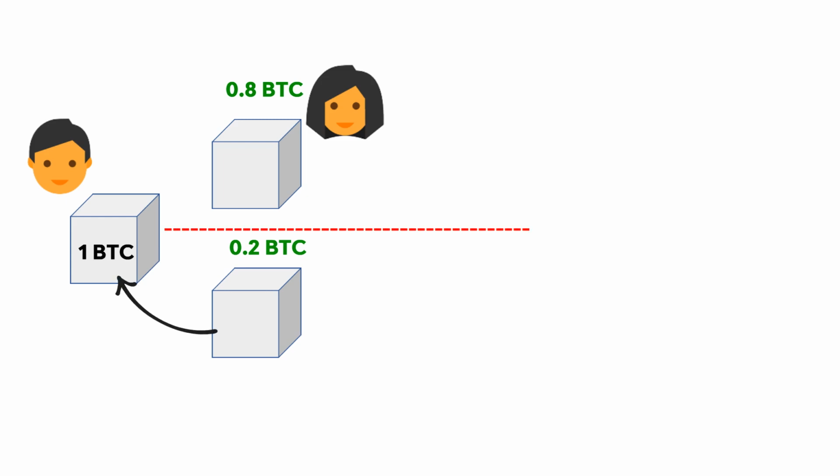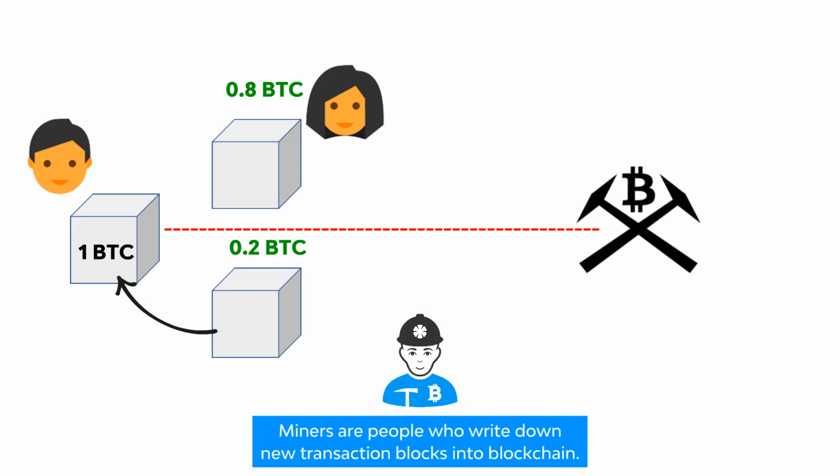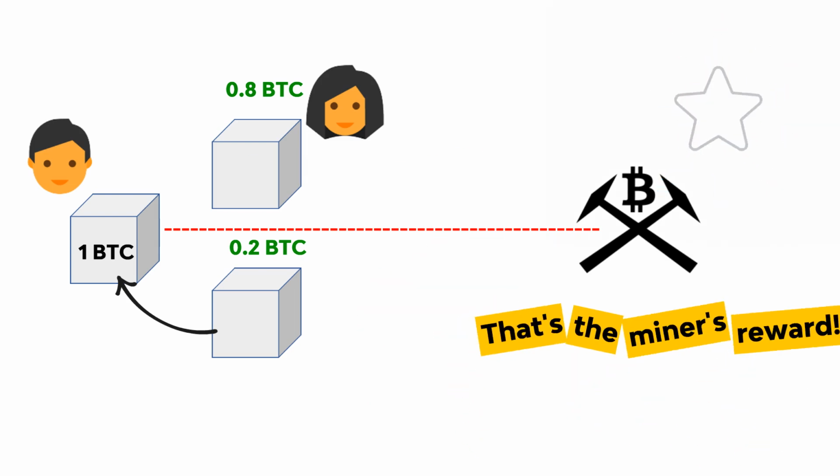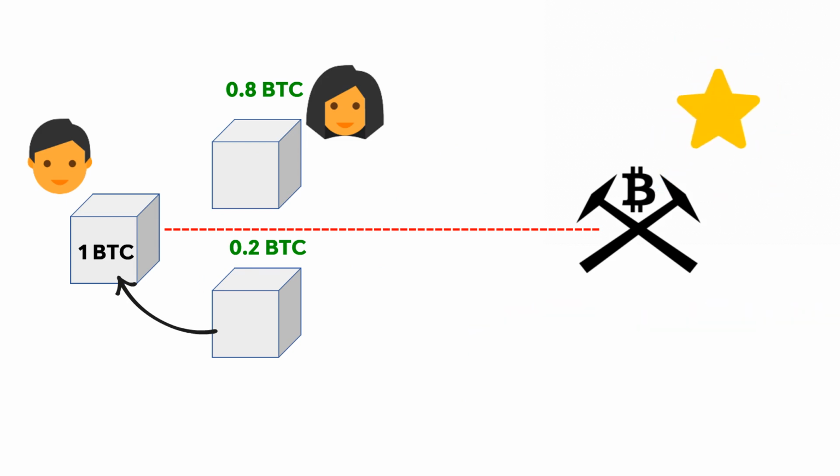Important notice, there's a transaction fee paid to miners. Miners are people who write down new transaction blocks into blockchain. The amount of inputs in this transaction is usually more massive than the number of outputs, and the difference is sent to the miner's address. That's the miner's reward, besides the payment he gets for the creation of a new block and the mining itself.